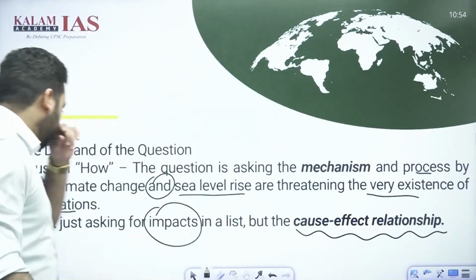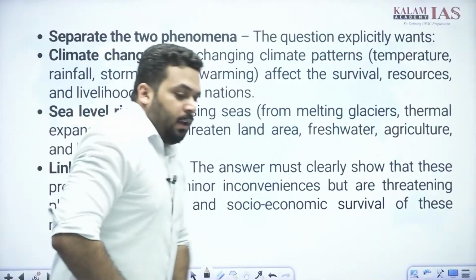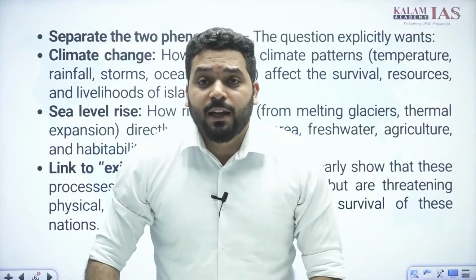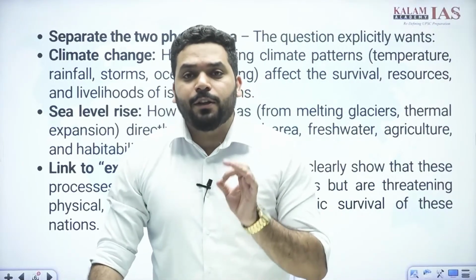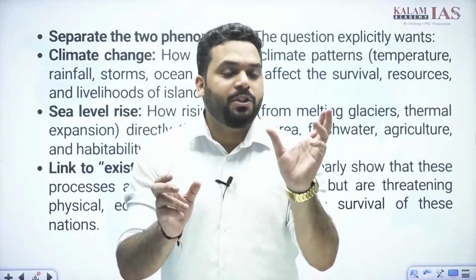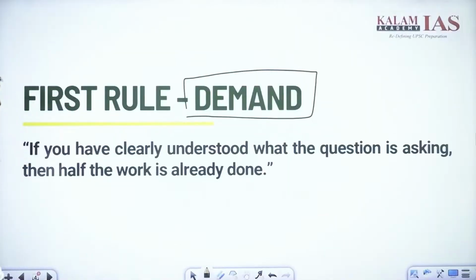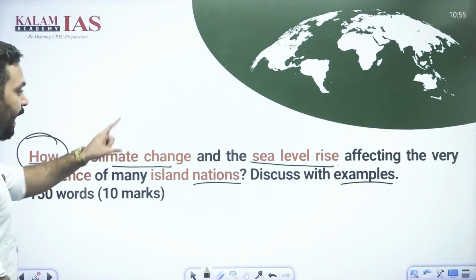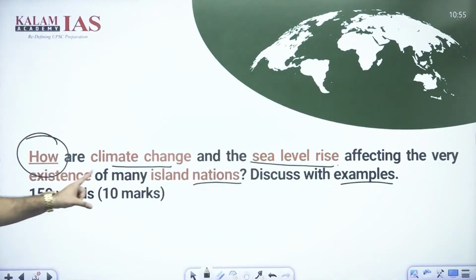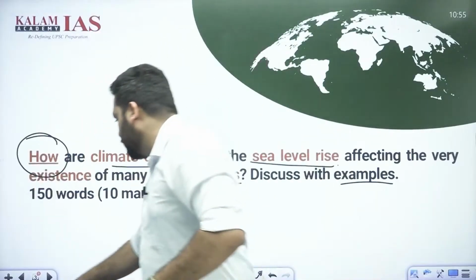Okay, let's see. Another thing which is very important to address is that the examiner has used the word and. That means there are two separate words. Climate change, how climate change. Let's see once again. How climate change and how sea level rise are affecting the very existence of many island nations. How should my brain work?